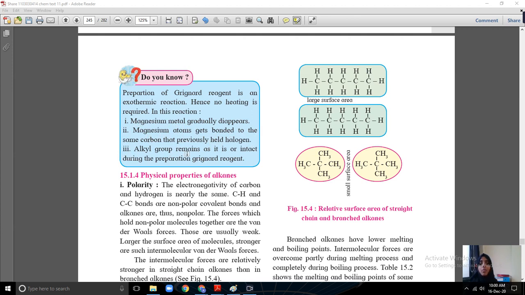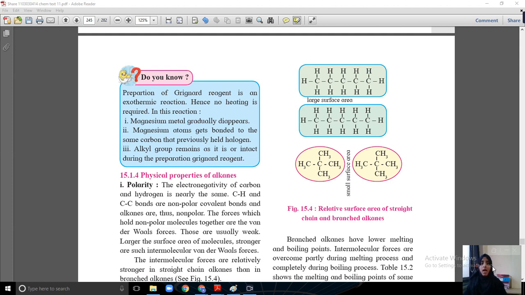Third, the alkyl group remains intact during the preparation of Grignard reagent. So no change will occur in the alkyl group.